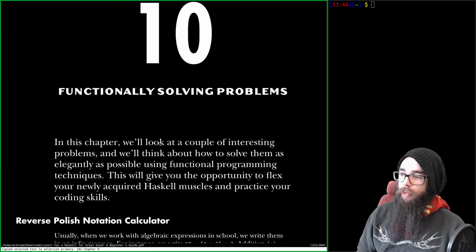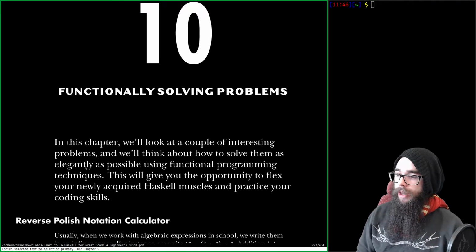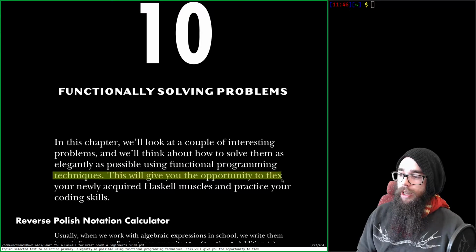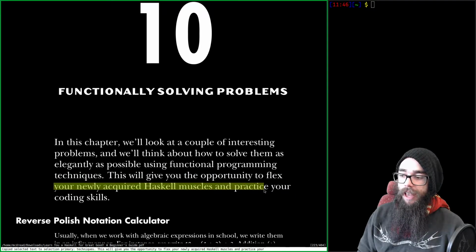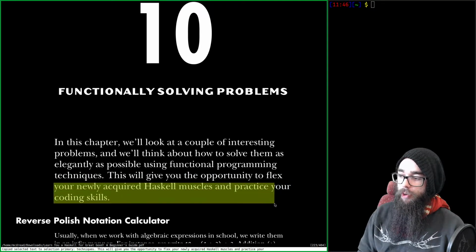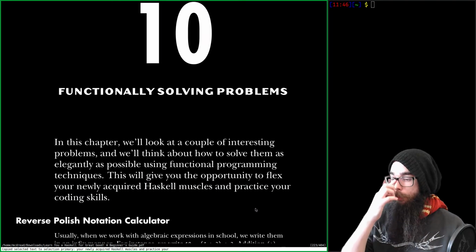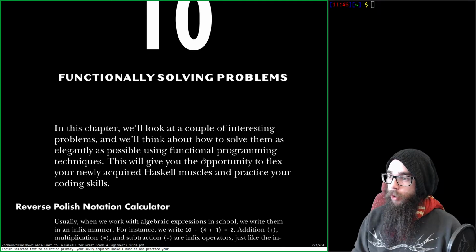In this chapter, we'll look into a couple of interesting problems and we'll think about how to solve them as elegantly as possible using functional programming techniques. This will give you the opportunity to flex your newly acquired Haskell muscles and practice your coding skills. Oh, we're actually going to do practice, not only reading anymore.